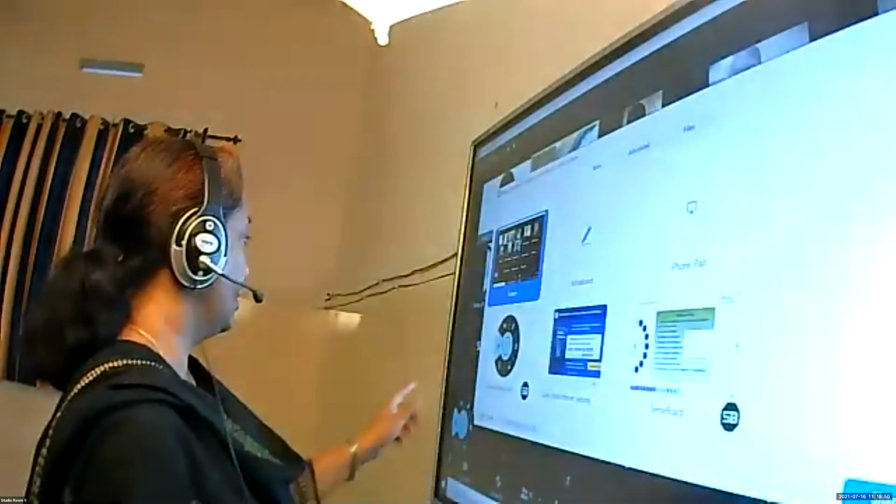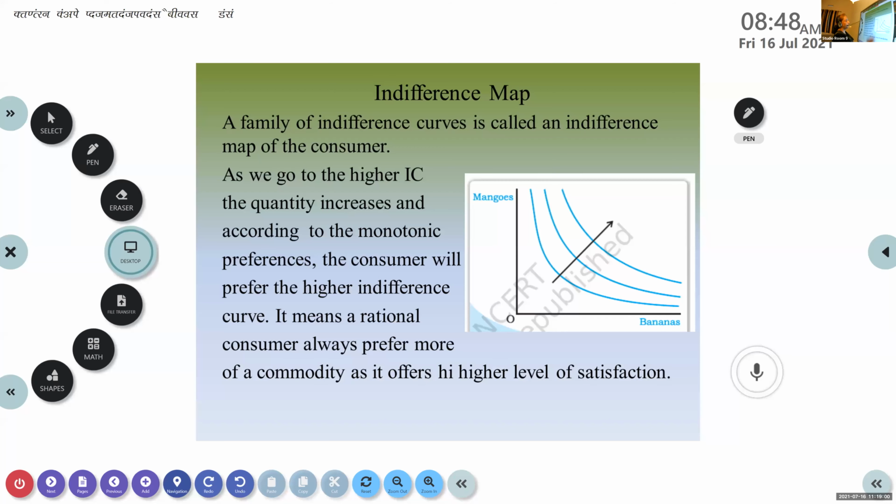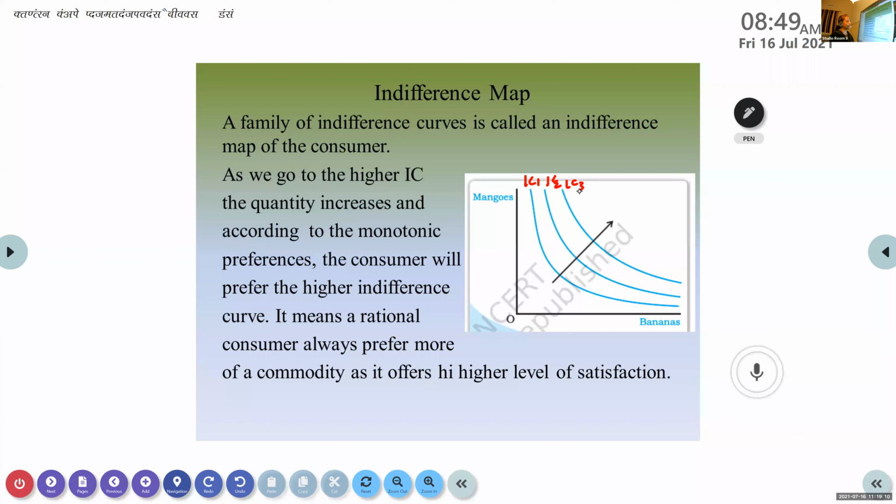Now next is about the indifference map. What do you mean by indifference map? Here you can see many indifference curves, like this is IC1, this is IC2, this is IC3, like that. So all these curves on a particular graph, if represented together, we call it an indifference map. A family of indifference curves is called the indifference map of the consumer.